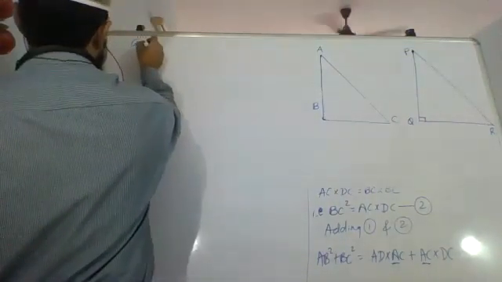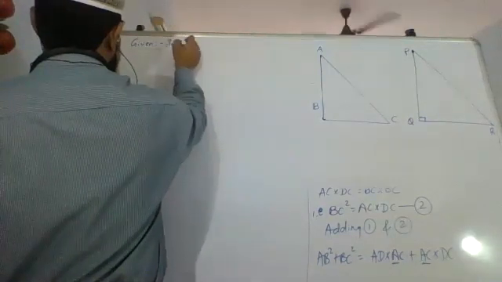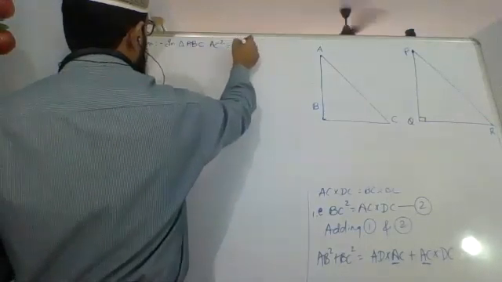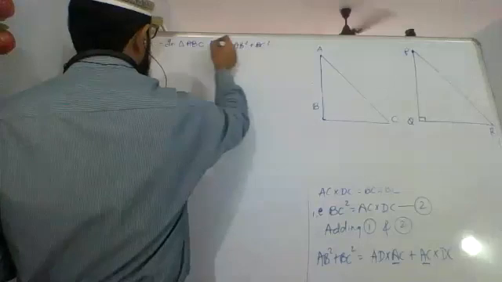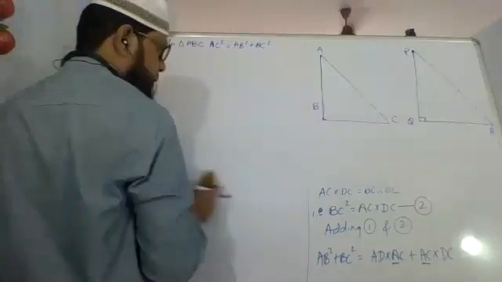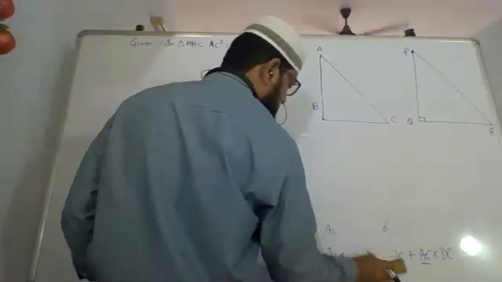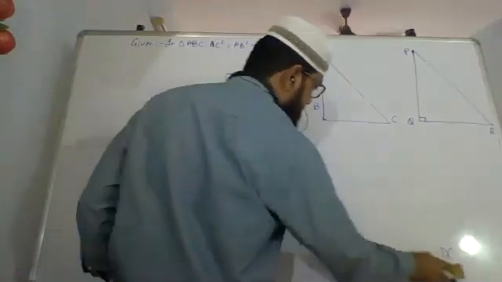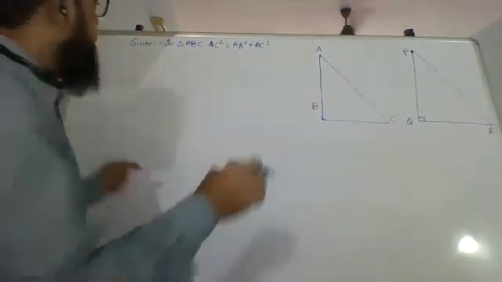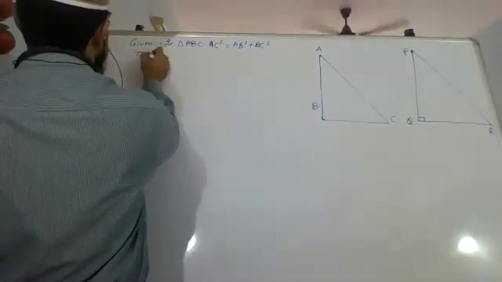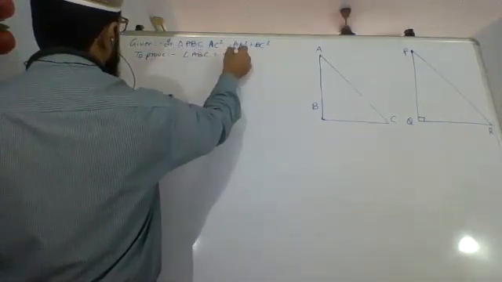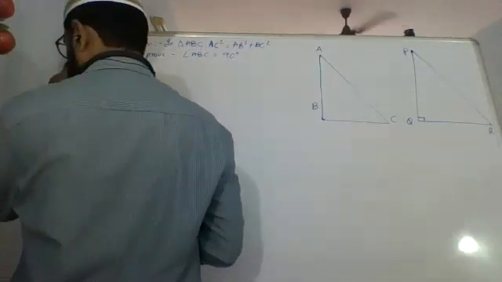What is given to us is, in triangle ABC, AC square equals AB square plus BC square. We have to show that angle B is 90 degrees. That is the part that we have to show. To prove: angle B, that is angle ABC, equals 90 degrees. This is what we have to prove.